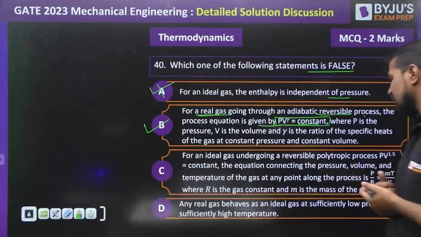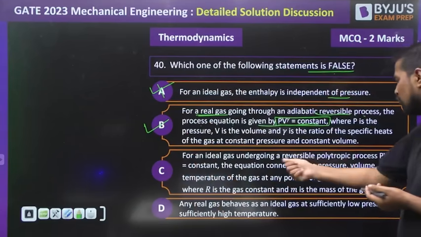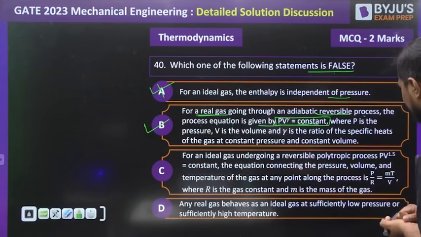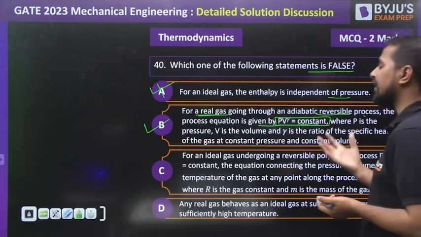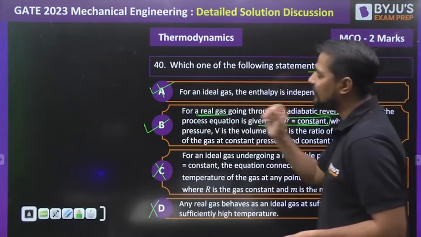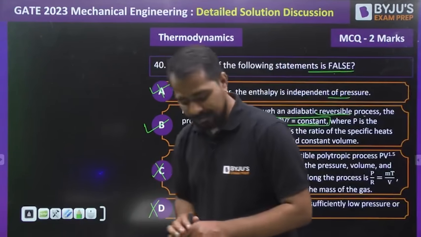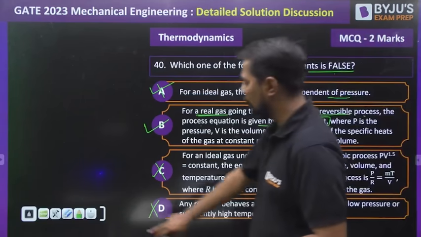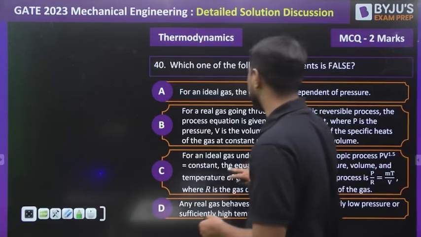For the ideal gas undergoing the reversible polytropic process, yes, exactly. And any real gas behaves as an ideal gas at sufficiently low pressure and very high temperature. So these are all right statements. That is the reason the correct answer of question 40 will be B, Bombay. Let's move forward and see the next question.